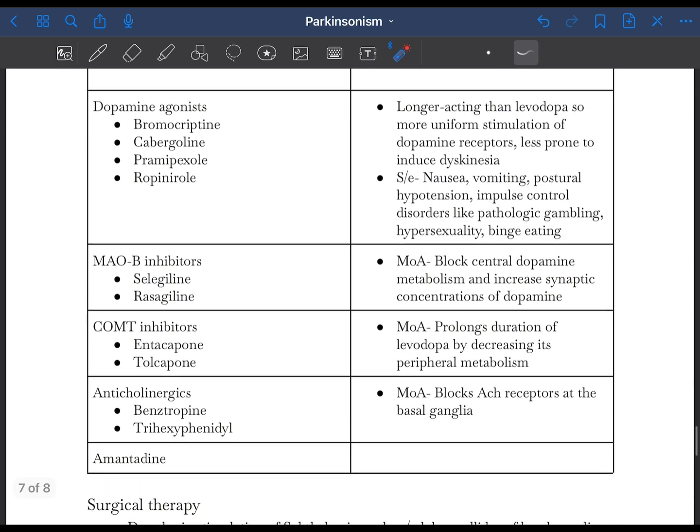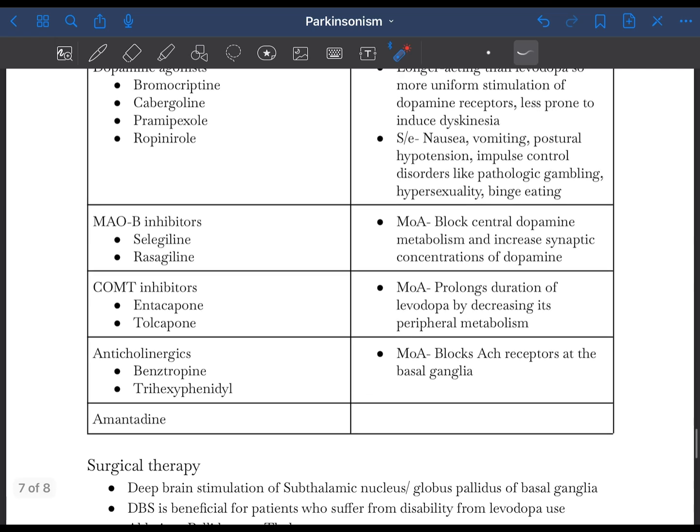Another drug group includes the MAO-B inhibitors like selegiline and rasagiline. The mechanism of this group of drugs is that it blocks the central dopamine metabolism and increases the synaptic concentration of dopamine. So basically it increases the concentration of dopamine by inhibiting the central dopamine metabolism. Another group includes the COMT inhibitors, including entacapone and tolcapone. They prolong the duration of levodopa by decreasing its peripheral metabolism, so they are used in combination with levodopa.